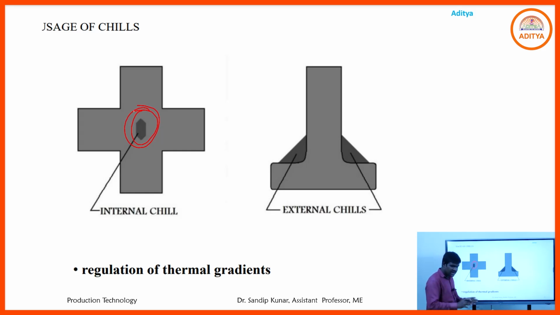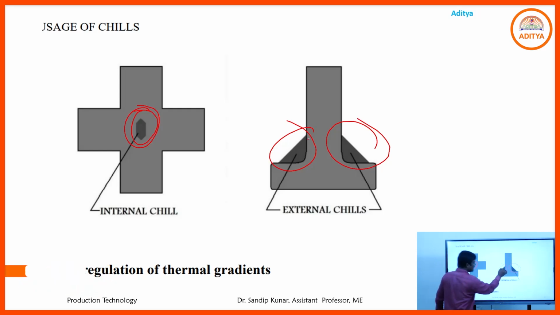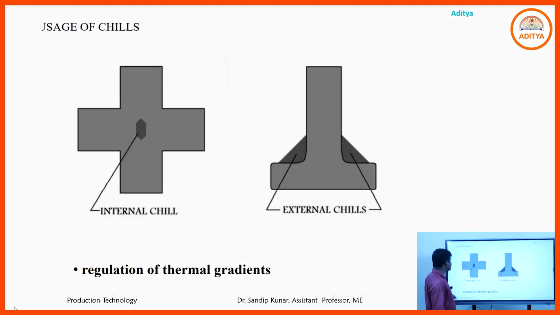Heat is removed first from that position, and the first solidification takes place there in the casting product. These are the different casting design considerations that we follow during casting. That is a very important point in the design of castings.